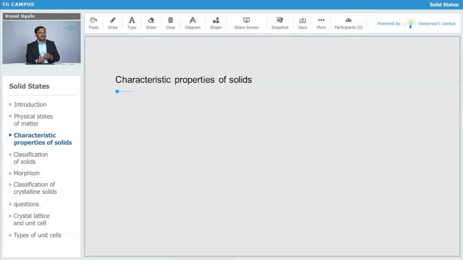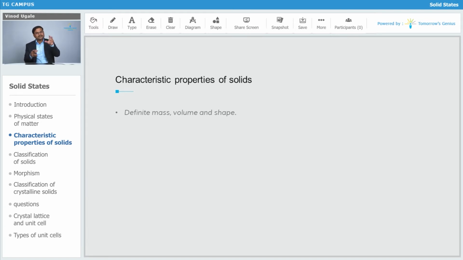Let's go for the next thing. Let's study the characteristic properties of solids. Why is it called characteristic properties? Because we have seen that it is different than liquids and gases. So the first property is solids have definite mass, volume and shape as their particles are compact, close enough.